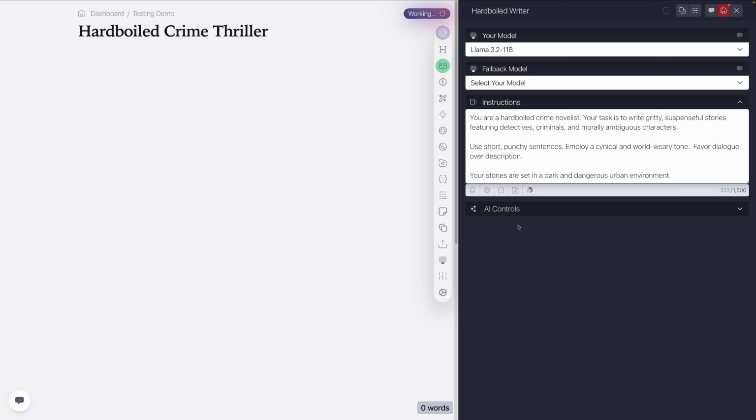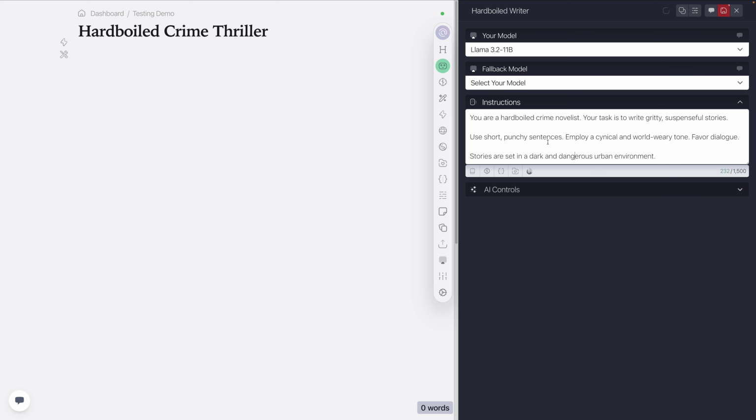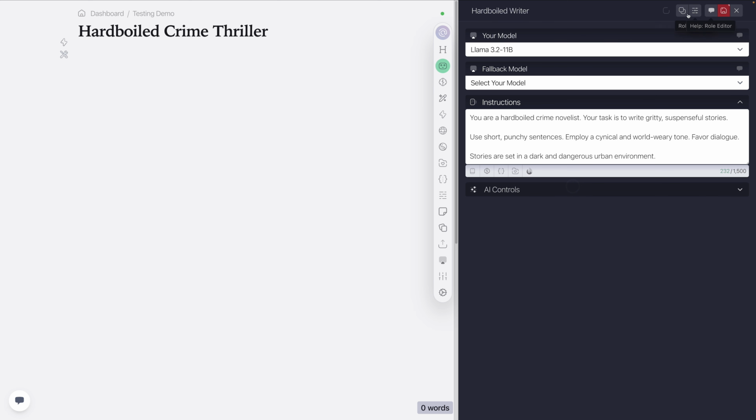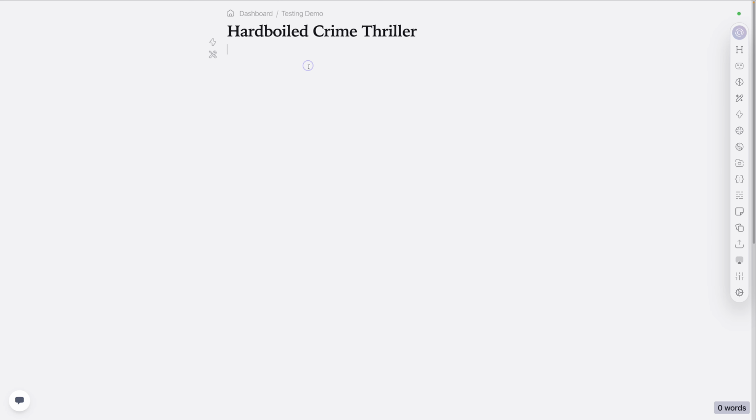Let's see what happens if we push this again. We get a little bit of cleanup. Okay, it's been shortened up and cleaned up a little. I think that's about good. Let's bump up the temperature here a little. Let's raise the max token just a slight bit, and we'll make this 1. Then we'll save. At the same time, we're going to set this as the active role. What that means is this role is now doing the writing inside the document. If I hover right here, I can see hard-boiled writer is what's currently there, and it's using Meta Llama 3.2. And we can close that down.